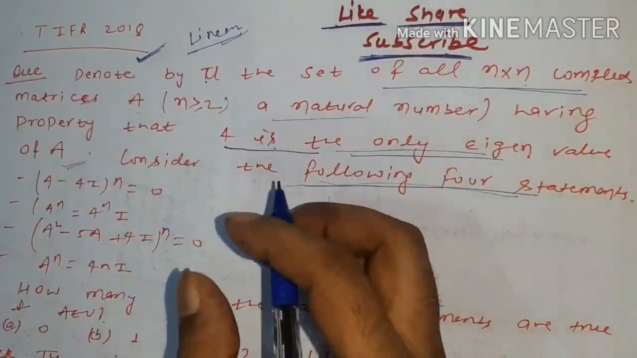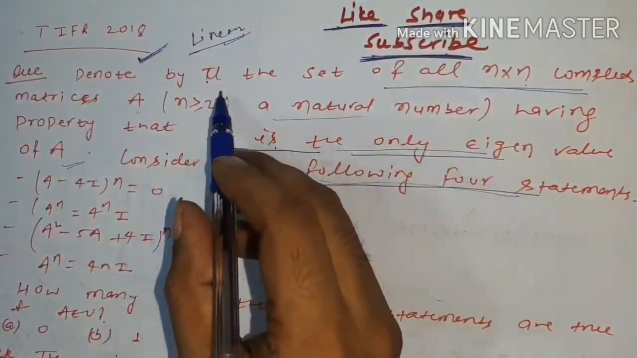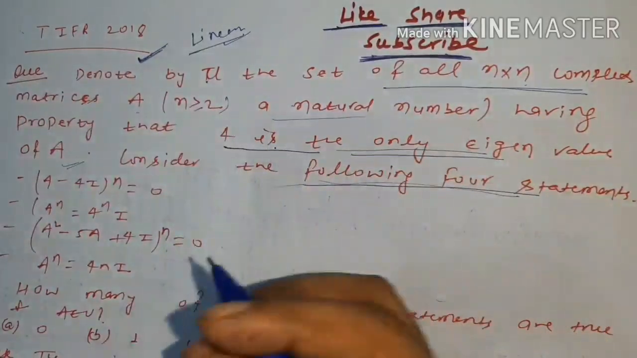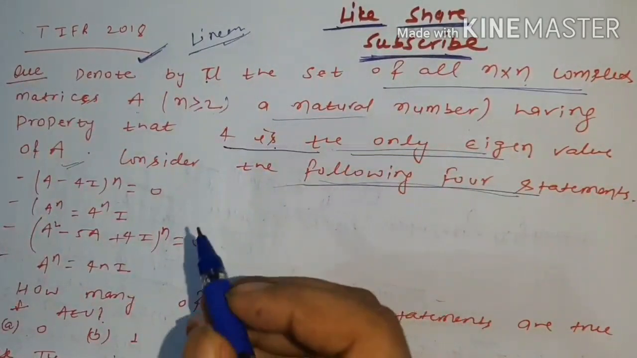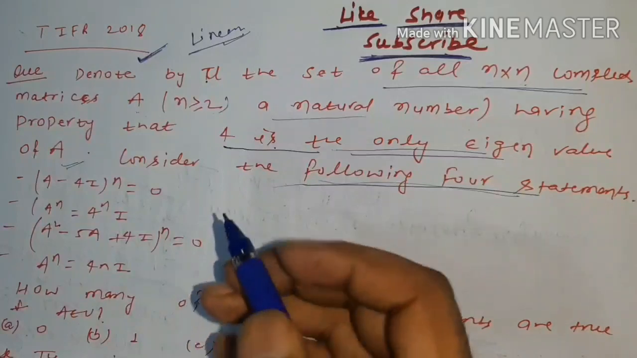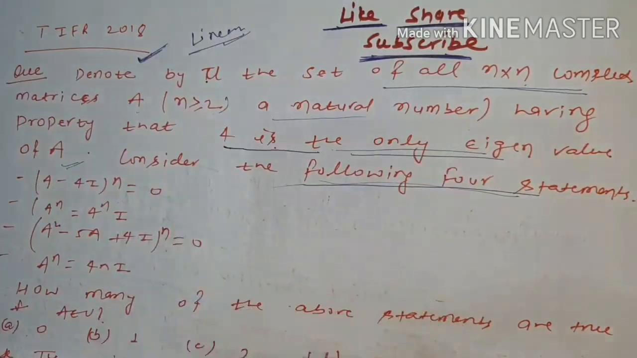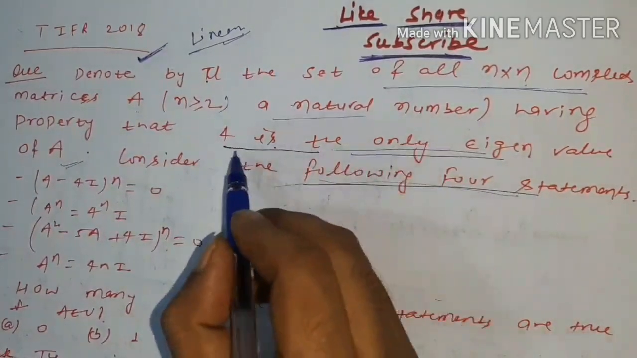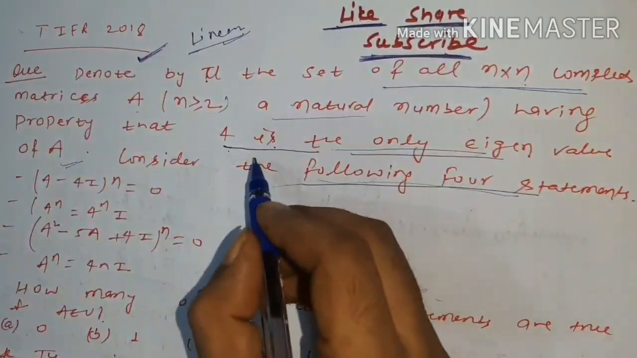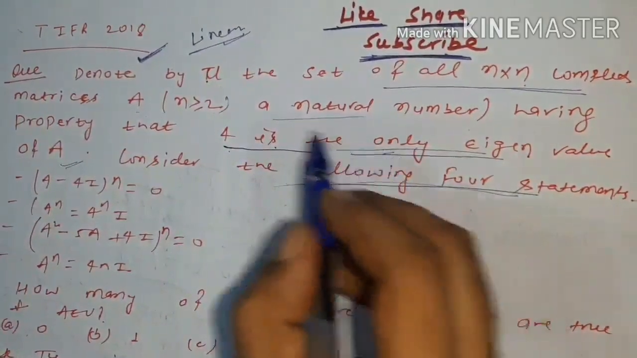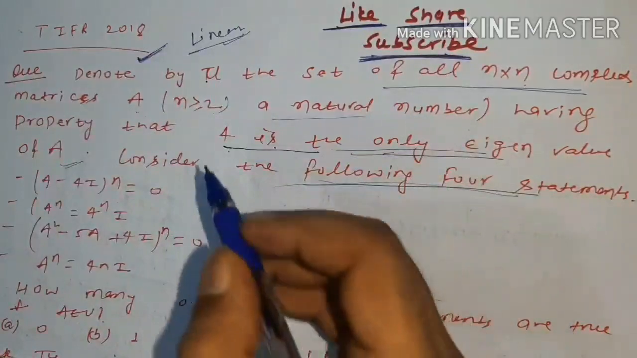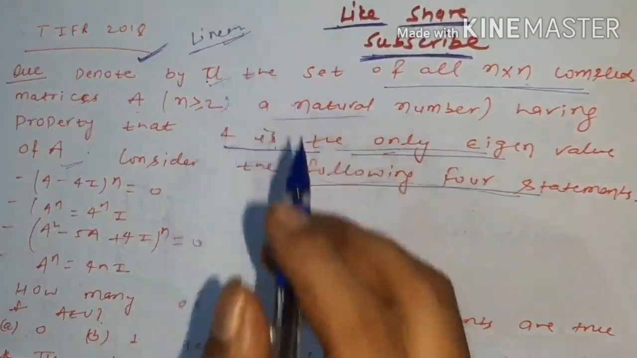So what is the question saying? U is the set of all n cross n complex matrices where the order of the matrices can be equal to 2 or greater than 2. Having the property means that 4 is the only eigenvalue of all the matrices which lie in the set U. Okay, right?